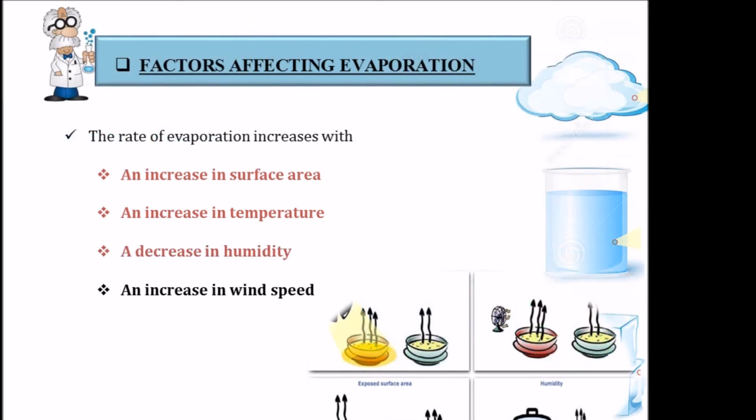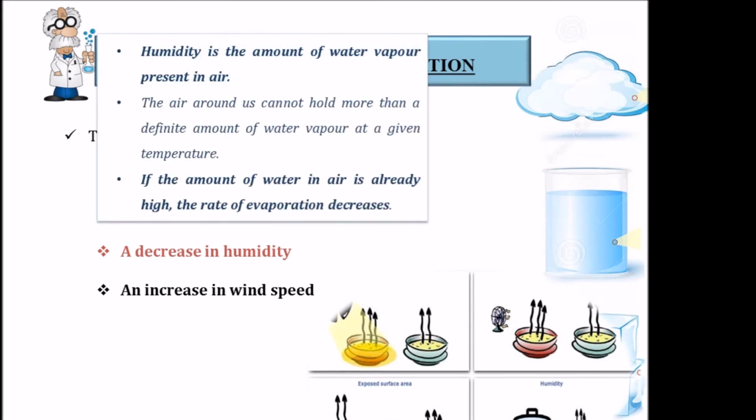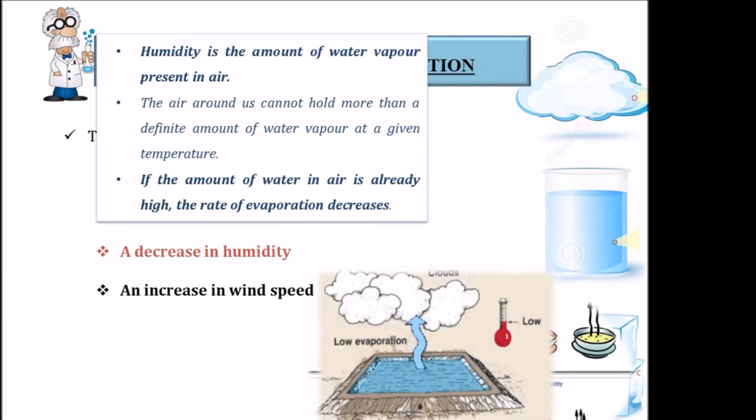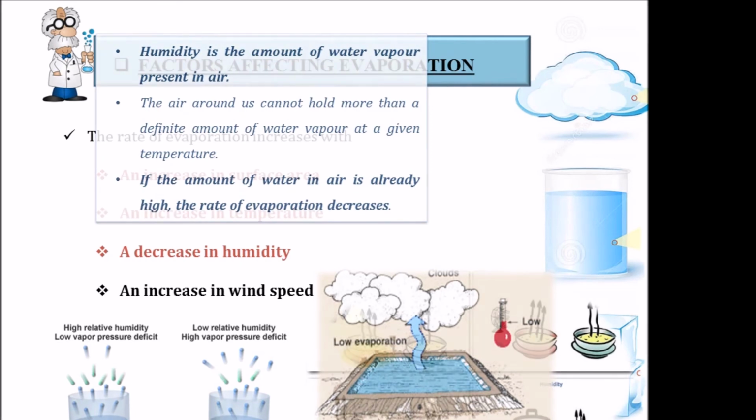Now the rate of evaporation increases with the decrease in humidity. We know that when evaporation takes place, water vapor is added to the atmosphere, whereas humidity is the amount of water vapor which is already present in the air. The air around us cannot hold more than a definite amount of water vapor at a given temperature. So if the amount of water in the air is already high, the rate of evaporation decreases. Or in simple words, if humidity is high in the atmosphere, evaporation would be low.